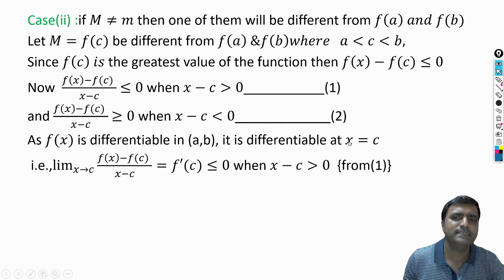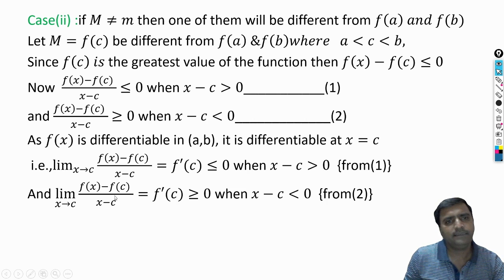When it is differentiable at c, this limit must exist. Which limit? The limit of f of x minus f of c by x minus c when x tends to c exists. And is this quantity negative or positive? This quantity is negative when x minus c is greater than 0, according to equation 1.